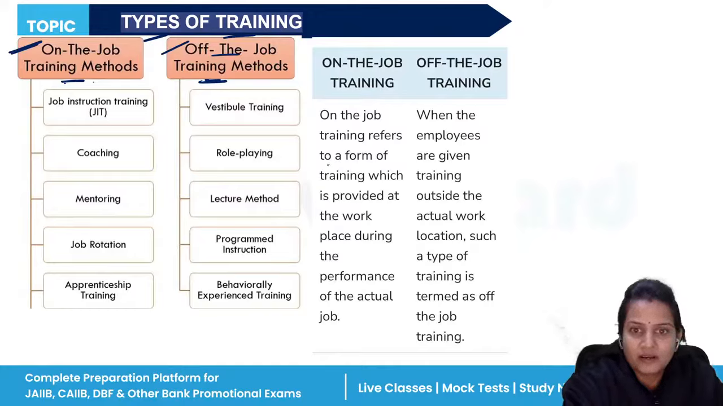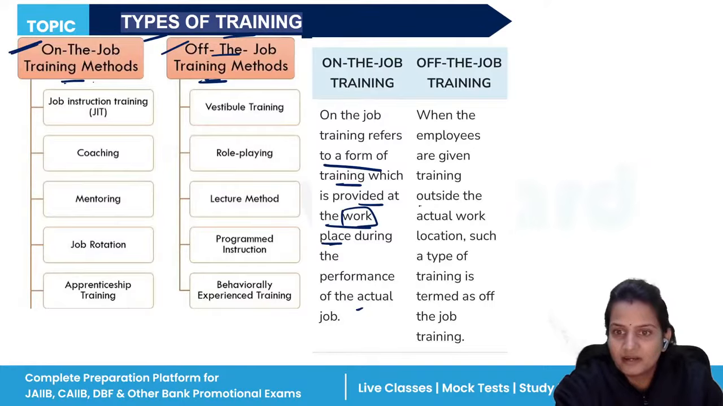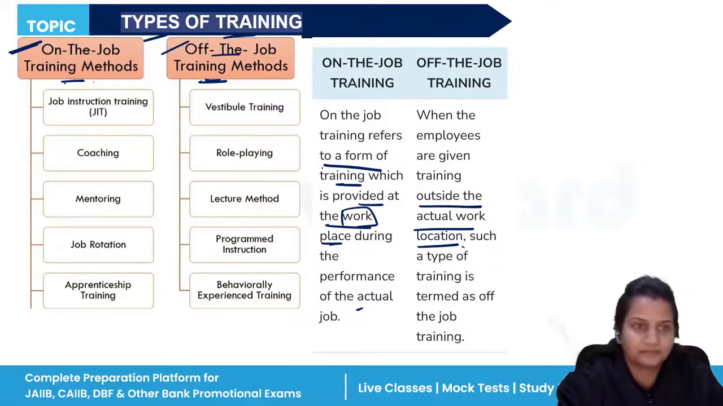So on the job training refers to a form of training which is provided at the workplace, during the performance of the actual job. Whereas off the job training is provided outside the actual work or actual location.